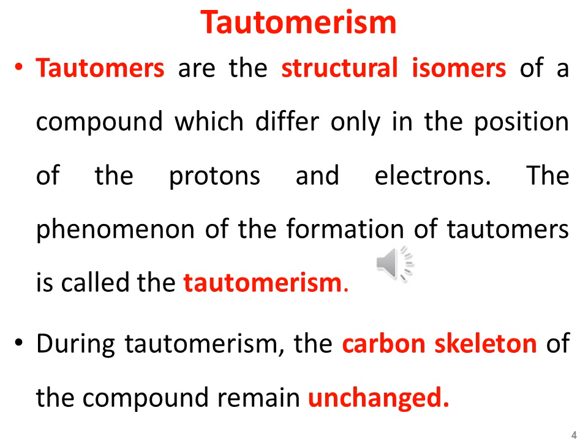In a given molecule, when one of the hydrogen atoms is mobile, it migrates from one atom of the molecule to another atom in the same molecule, giving two different compounds. The two isomeric compounds obtained have the same molecular formula but a different position of one hydrogen atom, and they are called tautomers. This phenomenon is called Tautomerism.